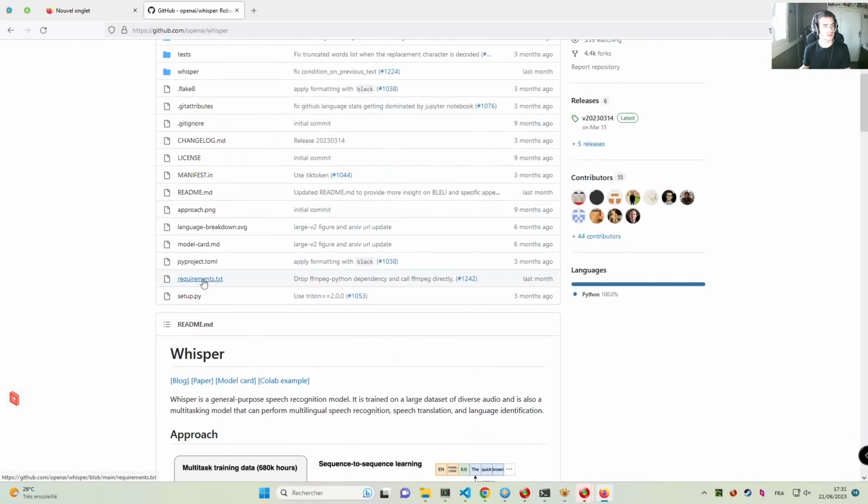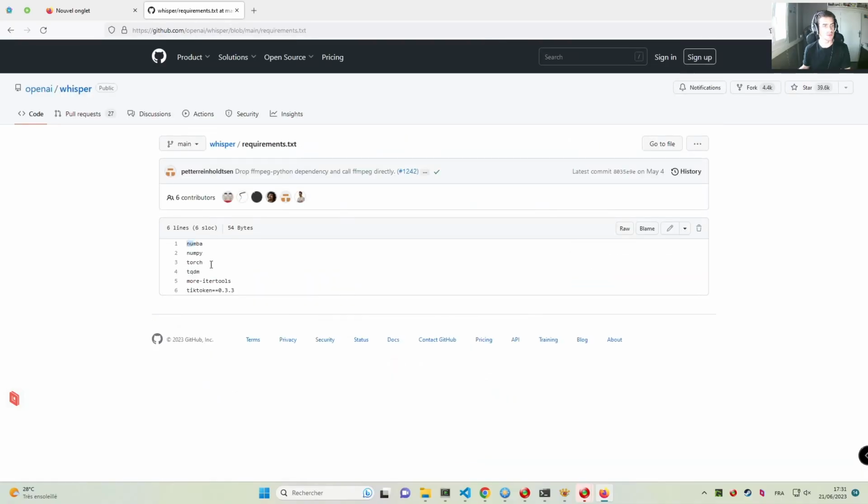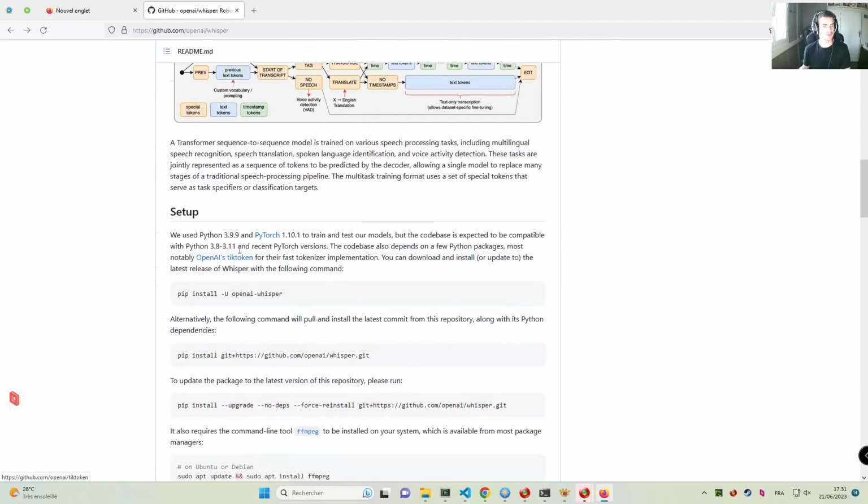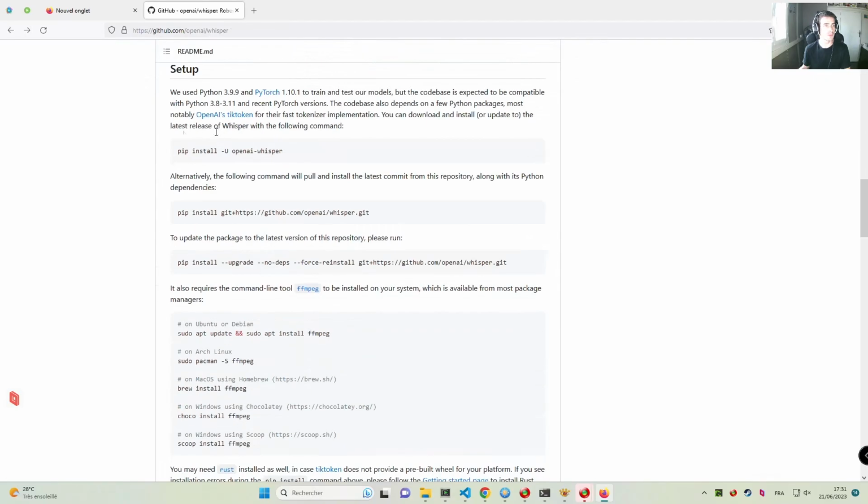It's mentioned in the requirements here, so you need those packages. But if you pay attention actually to the description that you have in the README file here, you will notice that in fact you don't really need to do that. This is a standard package that you can retrieve directly using this package name.